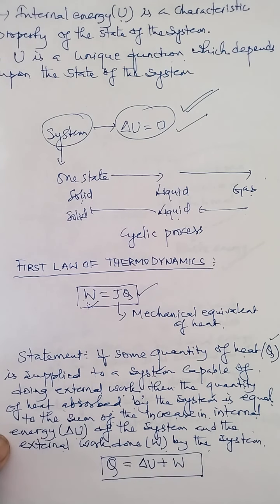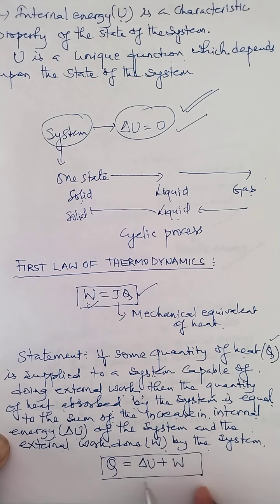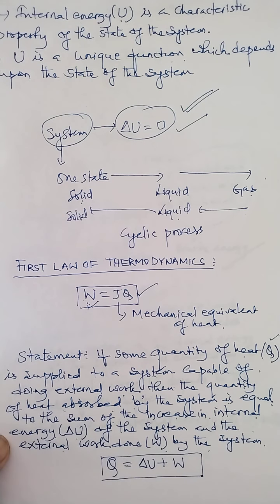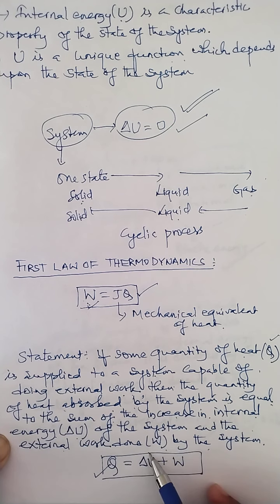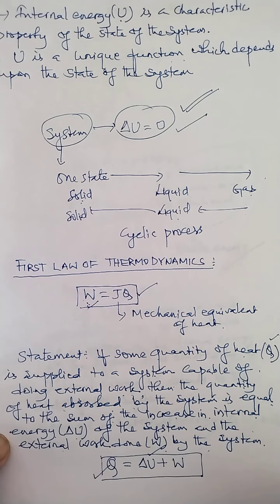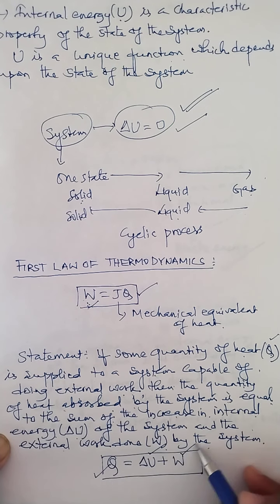So this is the mathematical relation, or statement, of the first law of thermodynamics. It simply gives the relation between heat and work, but in the form of the change in internal energy. Whenever a system absorbs Q amount of heat, that absorbed heat is utilized by the system to increase the internal energy of the system, and the rest of the energy is used to do some amount of work done by the system.